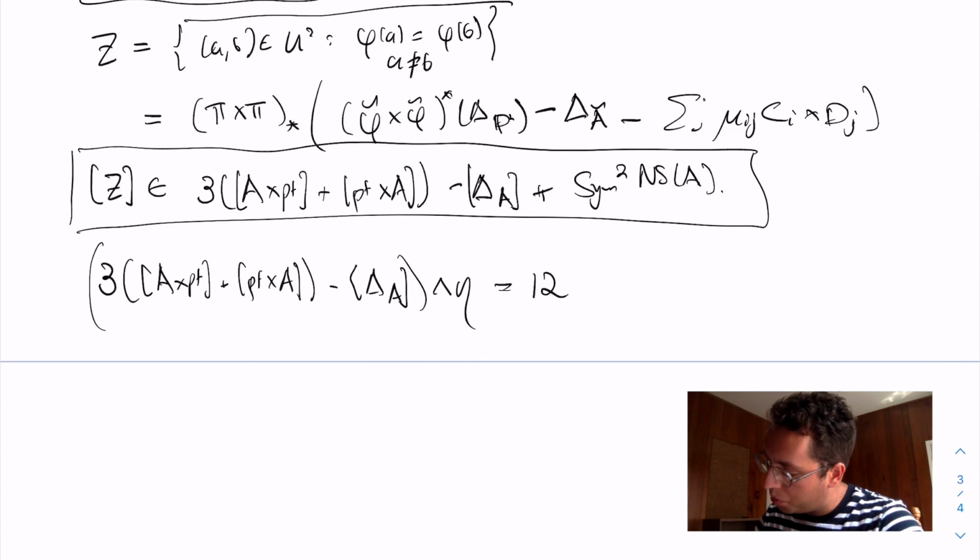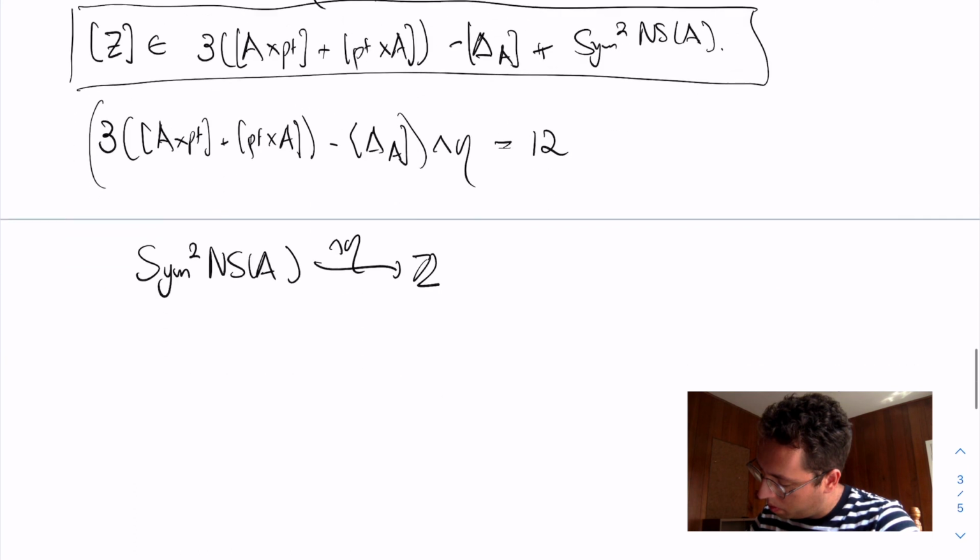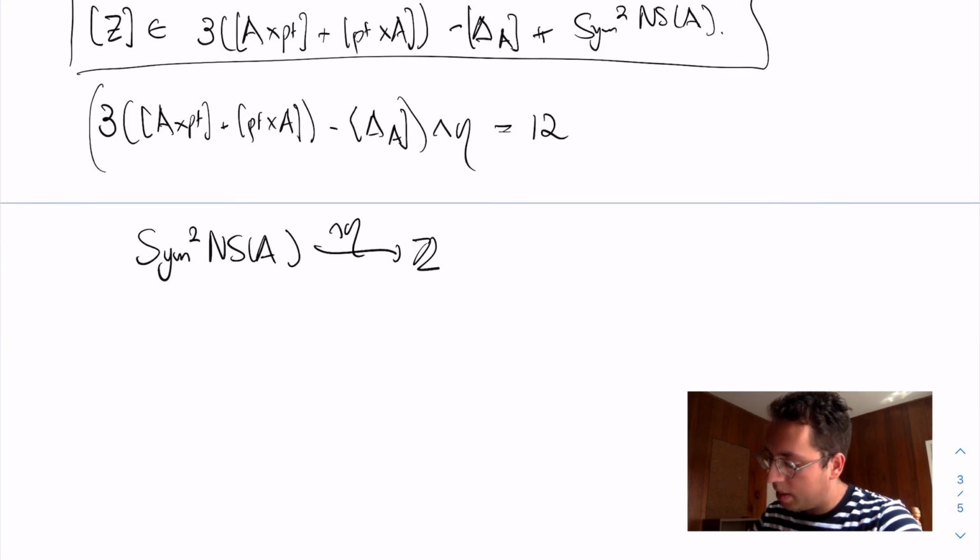Whereas when I look at what wedging with eta does on Sym2 of the Néron-Severi of A, this coincides with the intersection pairing.